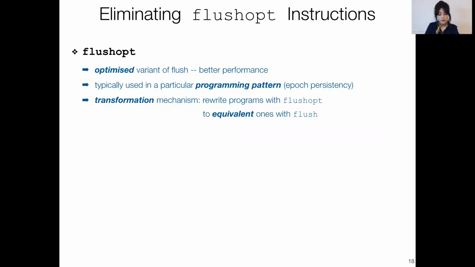Specifically, when we inspected the code bases that use flush optimized, we realized that this is often done in a particular way, following a particular programming pattern known as epoch persistency. And in such cases, we realized that it is always possible to rewrite the program so that instead of flush optimized, it uses flushes. And we developed this transformation mechanism and showed that it indeed preserves the meaning of the program, so that this transformation yields an equivalent program behavior when we replace flush optimized with flush.